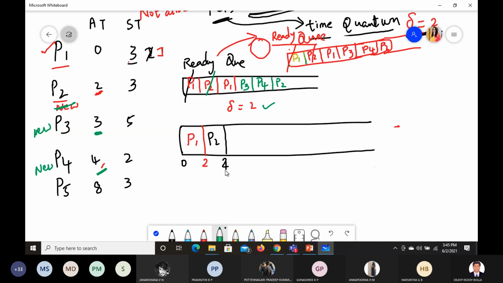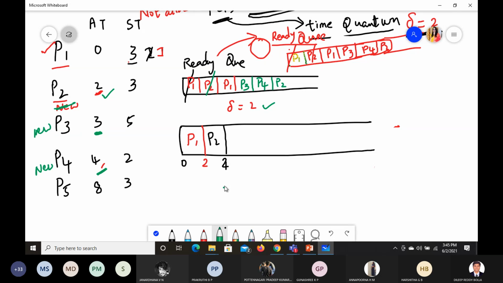At 4 we have options for P4, P3 and P2. From these 3, P2 arrived at 2 seconds, so it should get the priority. But we have already served this one, so we are not going to serve it again. Whichever is coming new, we should serve first.